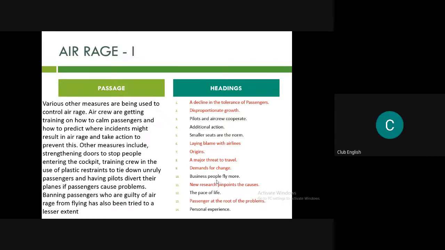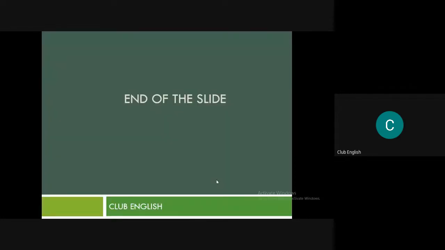Okay, so various other measures. Now let's try. The first one is pilots and aircrew cooperate. No. Additional action we can talk about. Probably smaller seats, no. Business people, no. Pace of life, no. Personal experience, no. What is left? Additional action. Why? Other measures means additional action. So various other actions are being used. Okay, so this is the end of the slide, and this is how we can do this matching headings.